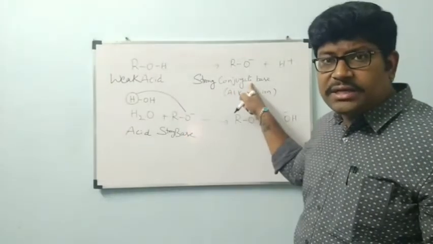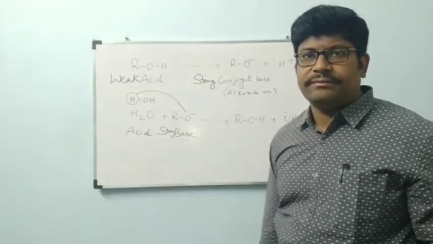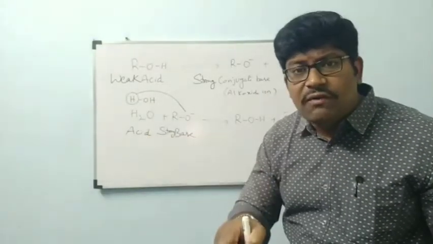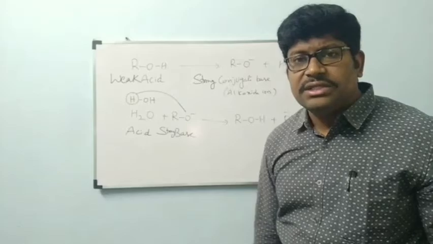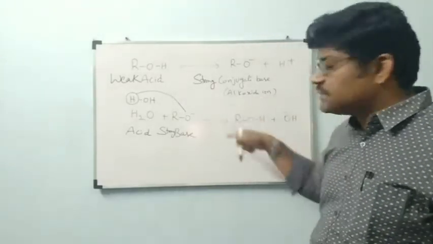In equilibrium we already discussed that if this is a strong conjugate base, this must be a weak acid with respect to water. So out of water and alcohol, water is the stronger acid when compared to alcohol. From this it is proved.